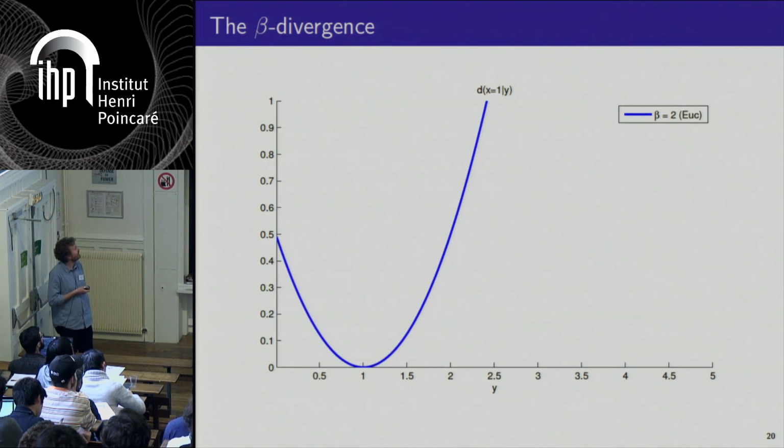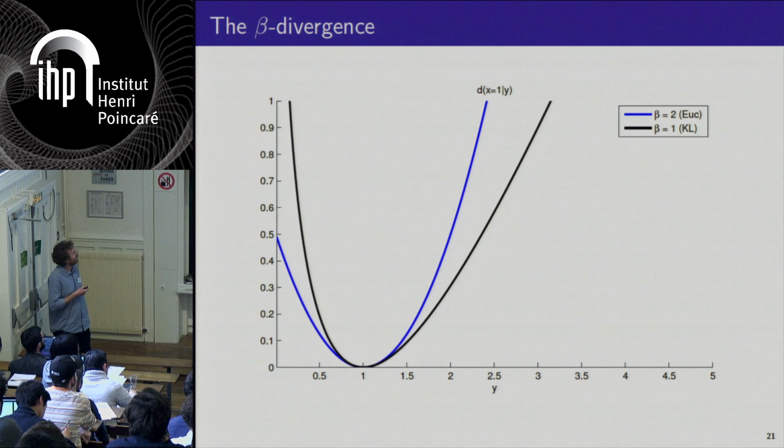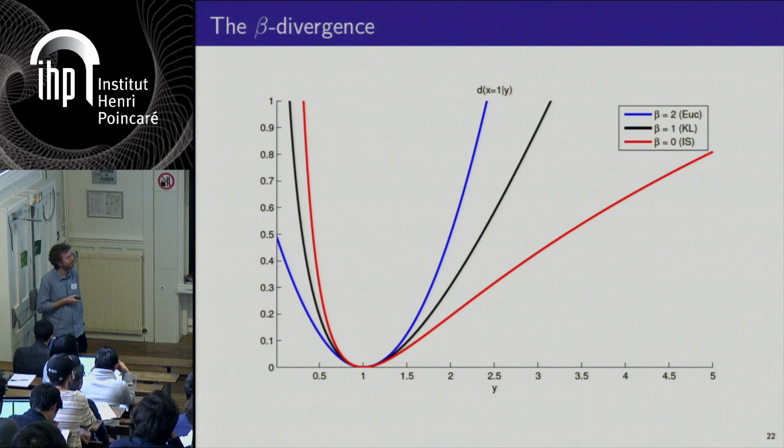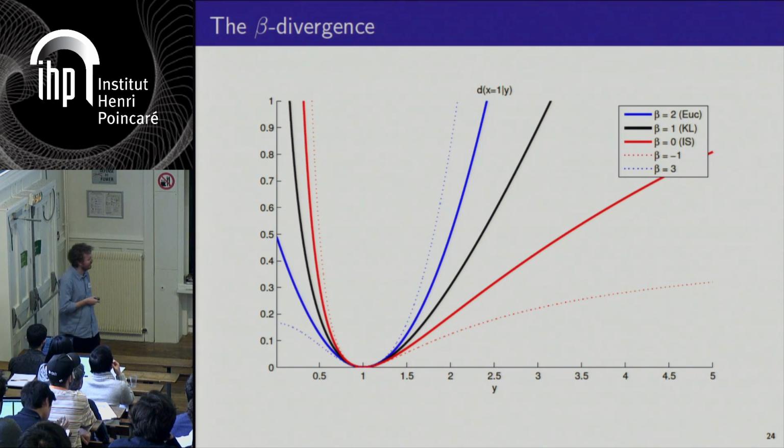So it looks like that. This is the divergence as a function of y for x equal 1. This is just the quadratic cost, beta equals 2. The Kullback-Leibler divergence, beta equals 1. So this is still convex. This is beta equals 0, Itakura-Saito divergence. You can see that it becomes non-convex. There is an inflection point here at y equals 2x. And this is how it looks when beta goes to minus infinity. Well, this is minus 1 here. And when beta increases.